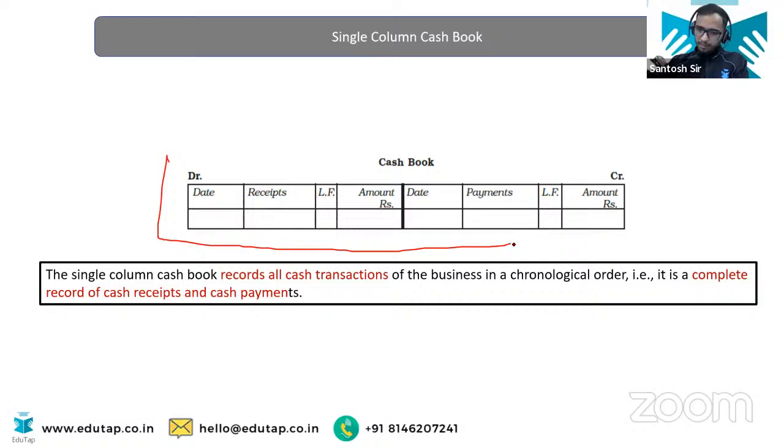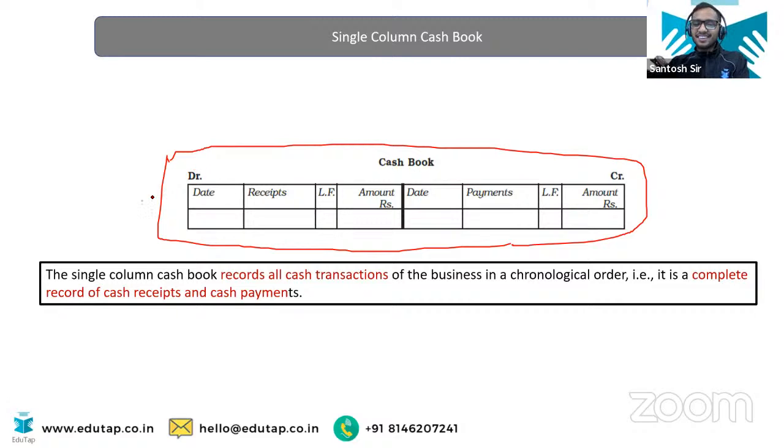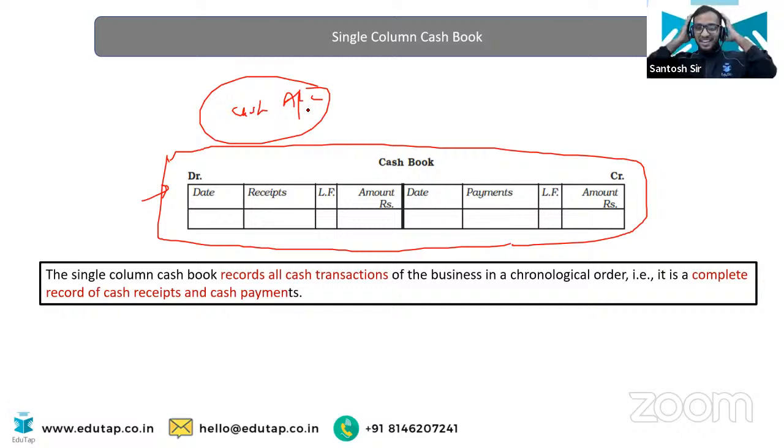See, does it resemble some other account? Yes, it resembles the cash account, isn't it? Sir, just now you have told us that subsidiary book is sub journal. Now you're telling us that it looks like the cash account. Yeah. So this is what it is, right? It looks like the ledger account.